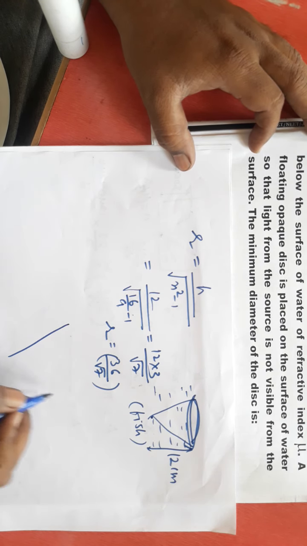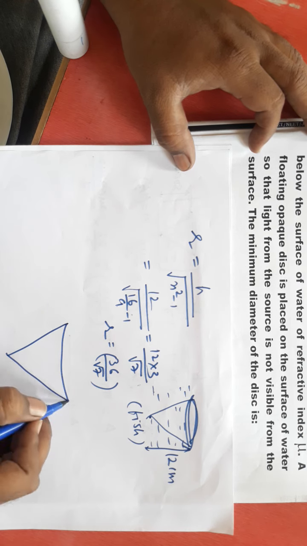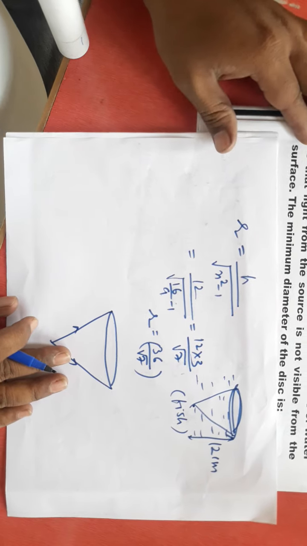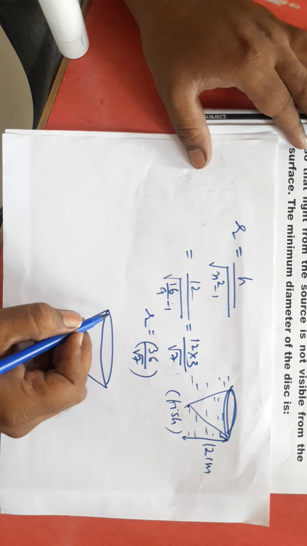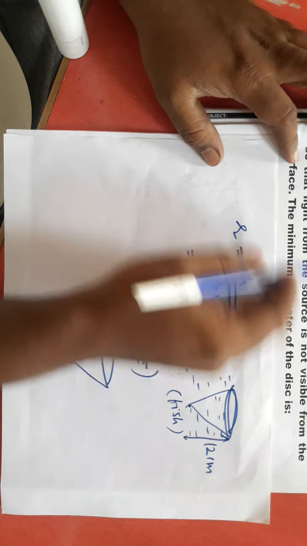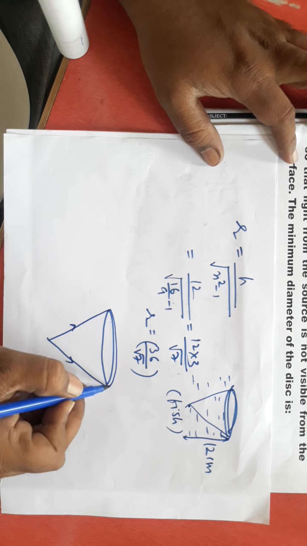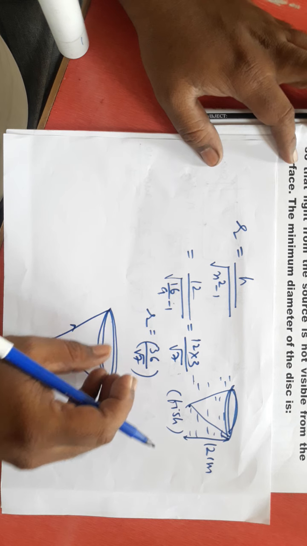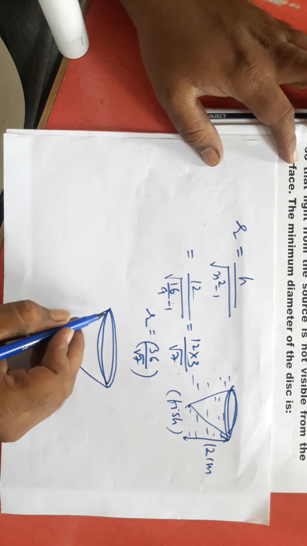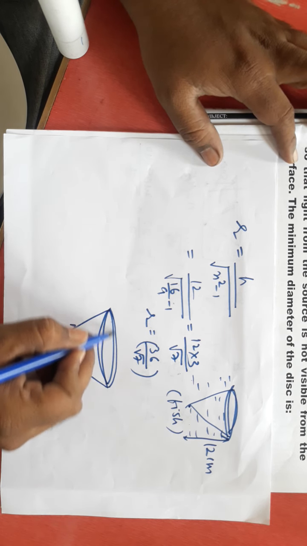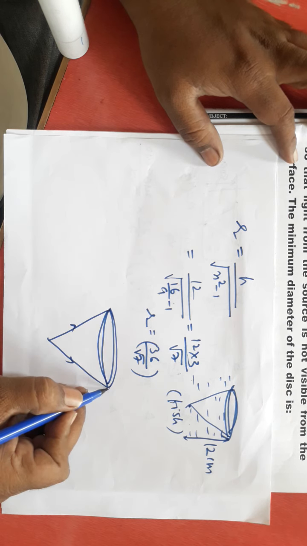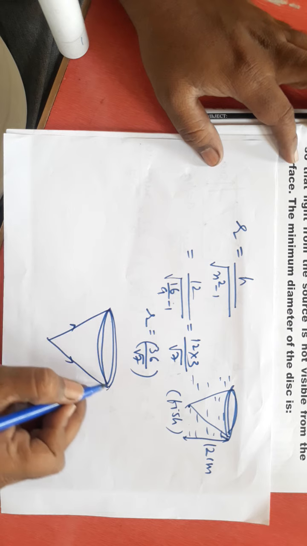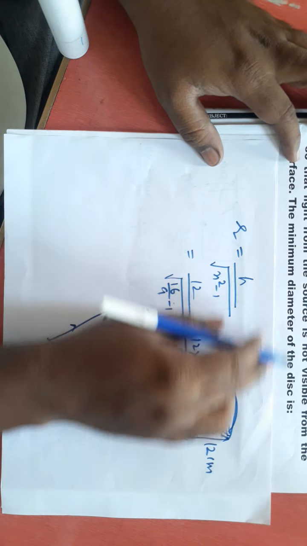See, whatever maximum area the light is covering, what we are doing is placing a disc on the surface to cover this area so that the light coming from the surface is not visible. It means if the light coming from the surface is occupying this much area, we want to place a disc of this much area. They are asking the minimum diameter of the disc.